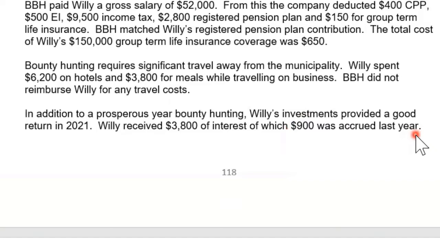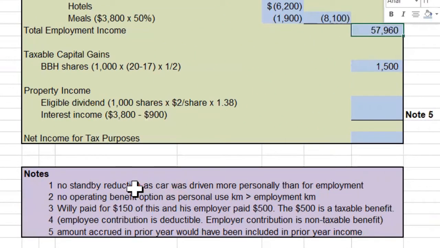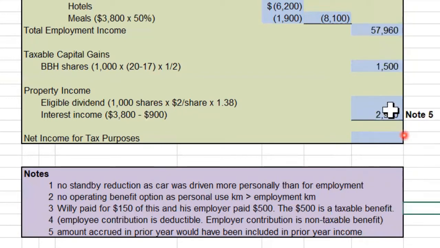last year. So if $900 was accrued last year, it was included in income last year. This guy received $3,800 worth of income, and some of that was accrued. So the correlation between what he received and what's actually income is off. He would have received $3,800, but $900 was already included in income in the prior year. So it's going to be the net of those two numbers, 3,800 minus 900. That is ultimately what is included in his income this year, because that $900 was included last year. So we've got 29.